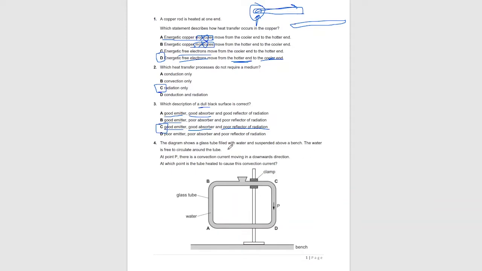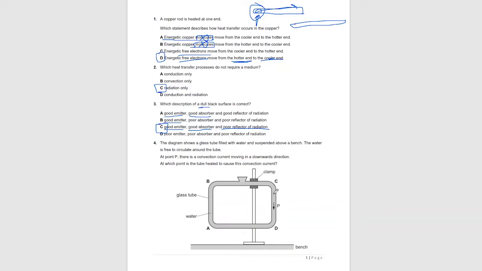Question 4. The diagram shows a glass tube filled with water and suspended above a bench. The water is free to circulate around the tube. At point P, there is a convection current moving in a downwards direction. At which point is the tube heated to cause this convectional current?